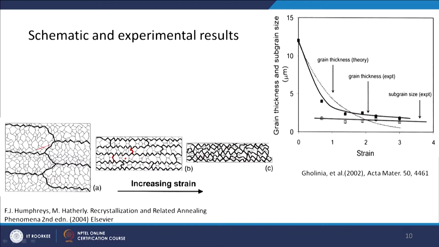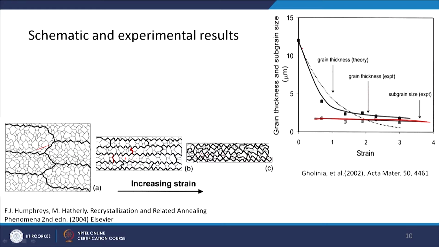So the recrystallization is completed, and it is a very geometric process, as you can see, how it is taking place. That is why it is called geometric dynamic recrystallization. You can see on this curve also, as a function of strain, grain thickness and subgrain size are plotted on the y axis, okay. The subgrain size is shown here, which remains almost constant, which is what we see in the case of dynamic recovery also, okay. And the grain thickness is changing like this continuously.